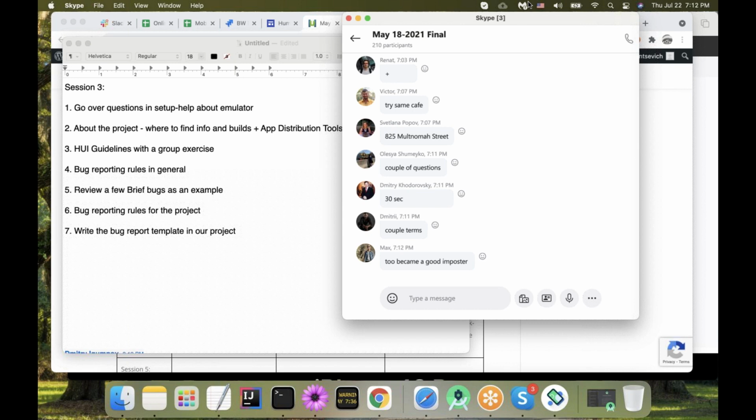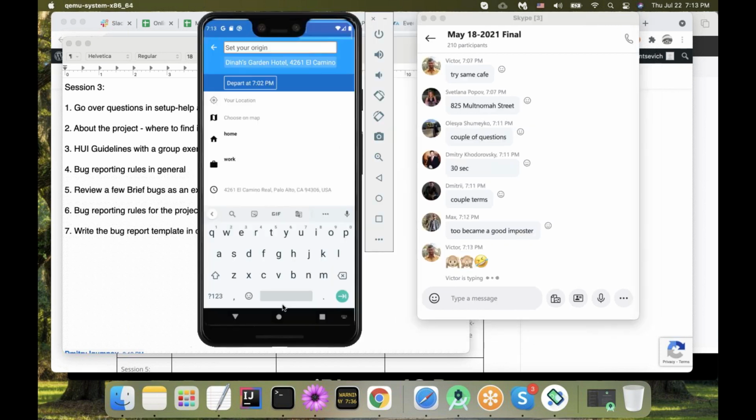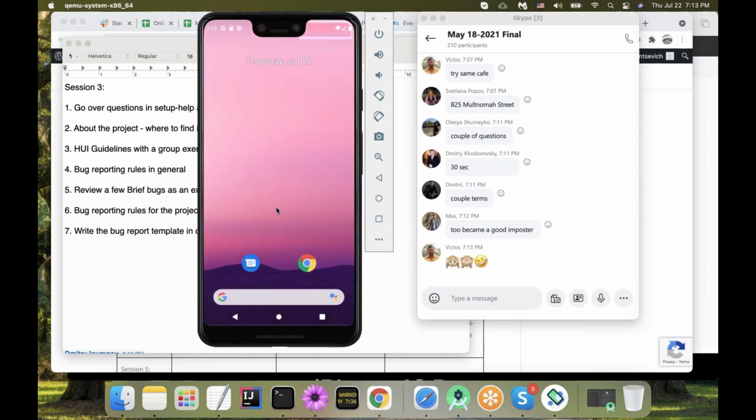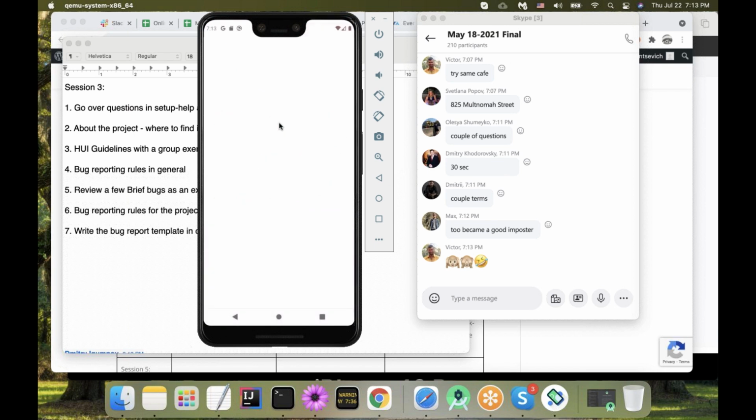So let's have an exercise where I'm going to show you some steps in the Gmail application. We will pretend we are working for Gmail, and we need to write a test case. I'm going to show you steps, and we will define those steps. We will write steps for our test case, if it ever loads.